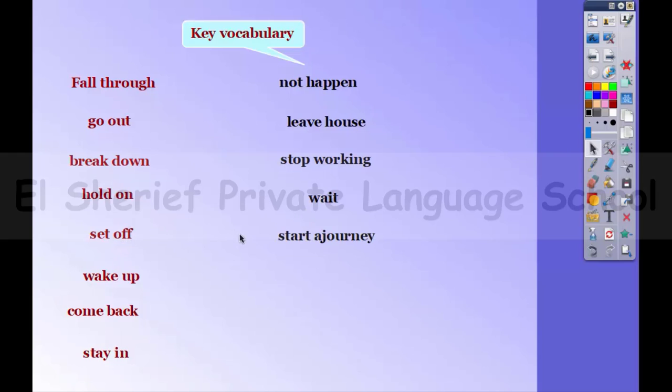Set off, to start a journey. So they set off at dawn to avoid the traffic. Wake up, to stop sleeping. So she woke up late because she didn't set her alarm. Come back, it means to return. So we came back home from the match exhausted. Stay in, to remain at home. So I am staying in tonight to do my homework.